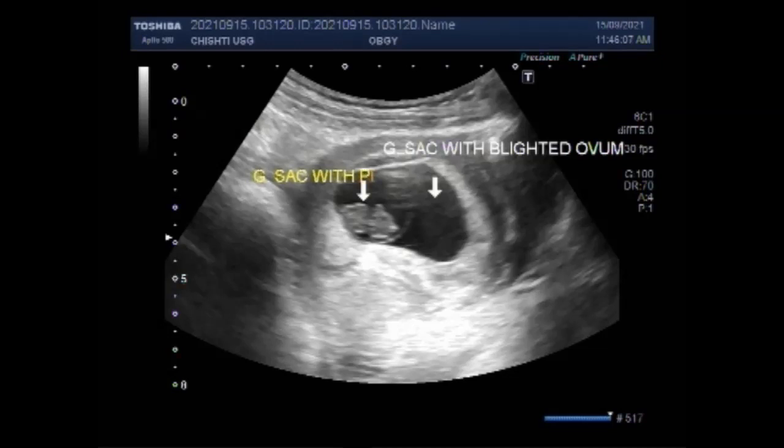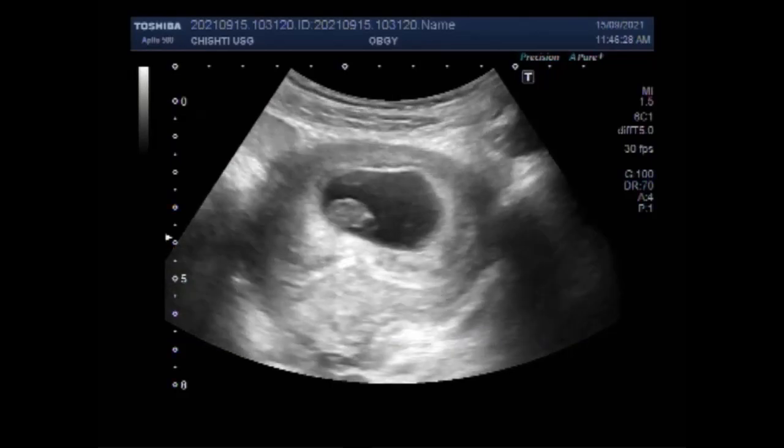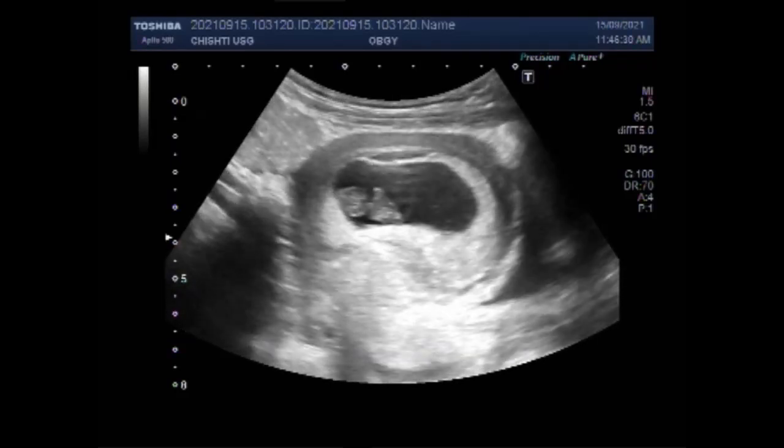Blighted ovum is also called anembryonic pregnancy as there is no embryo. Because blighted ovum still makes hormones, it can show up as a positive pregnancy test. A blighted ovum will cause a miscarriage, usually at 7 to 12 weeks of pregnancy, as in this case the pregnancy is slightly less than 9 weeks.